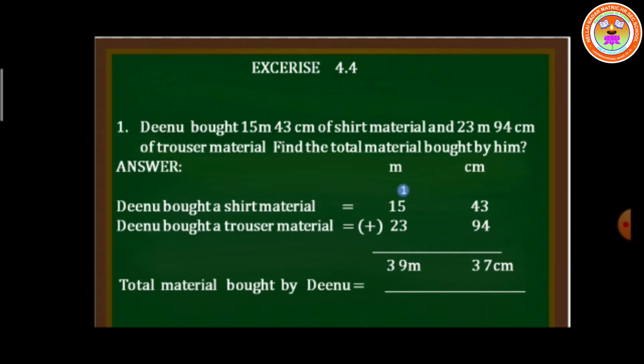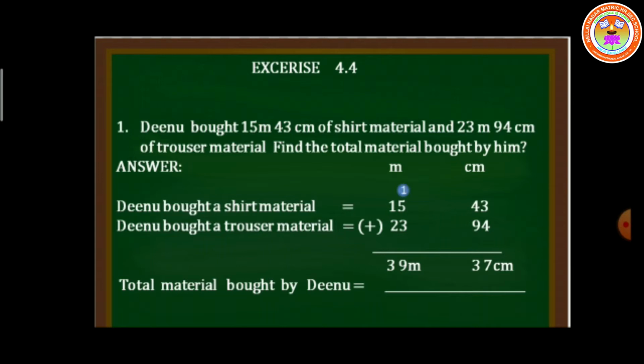Dino bought 15 meter 43 centimeter of shirt material and 23 meter 94 centimeter of trouser material. Find the total material bought by him. Students, this is the word problem. How to write down the answer for this word problem? By the given question itself, we can take the statements. First, we have to write Dinu bought a shirt material, meter and centimeter separately. And Dinu bought a trouser material. First, we have to add centimeter, then add meter.